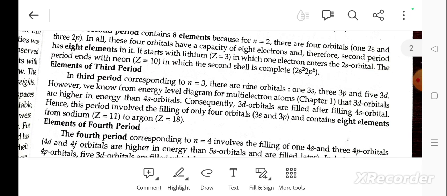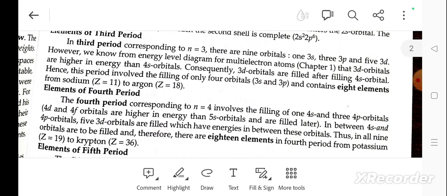The elements of the third period, corresponding to n equal to 3, have 9 orbitals: one 3s, three 3p, and five 3d. However, from the energy diagram for multi-electron atoms, 3d has higher energy than 4s, and the corresponding 3d is filled after the filling of the 4s. Hence the period involves filling of 4s and 4p orbitals only, containing 8 elements.